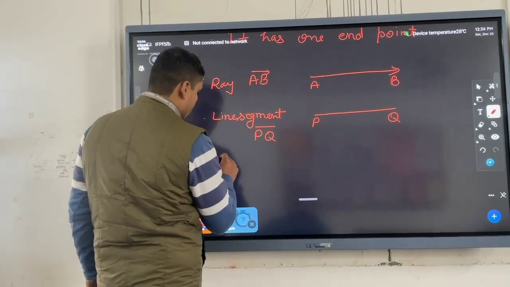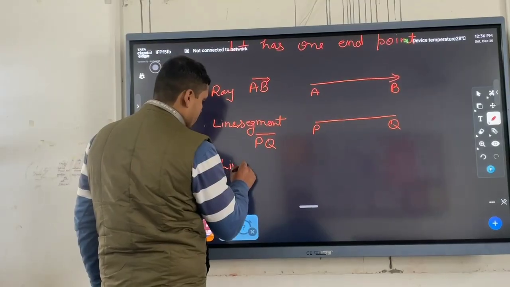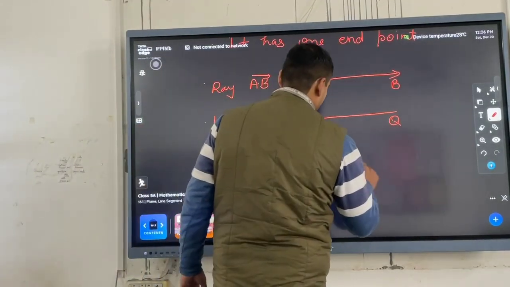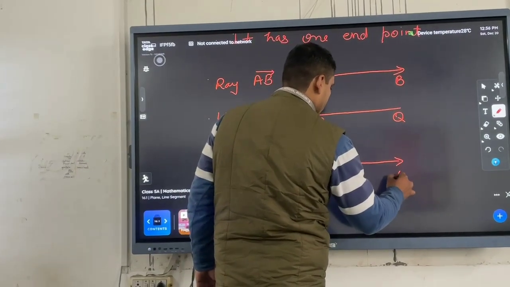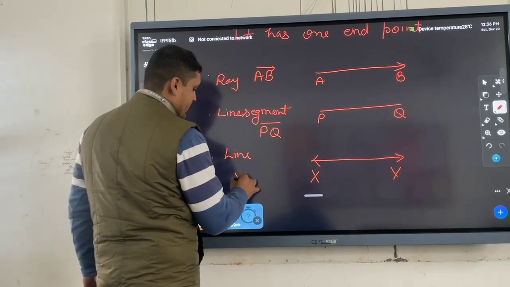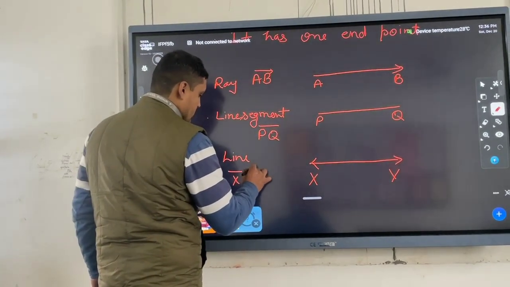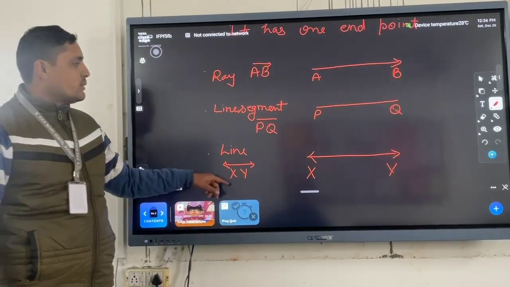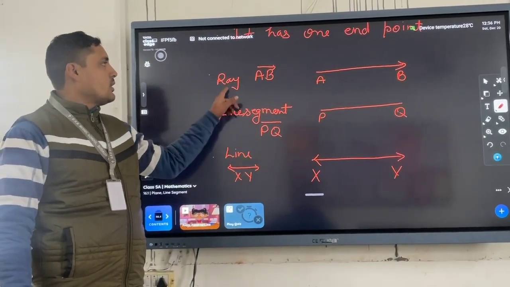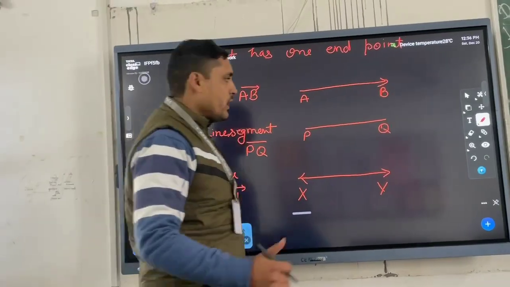And the line XY will be represented like this. Line XY, line segment PQ, ray AB. Okay.